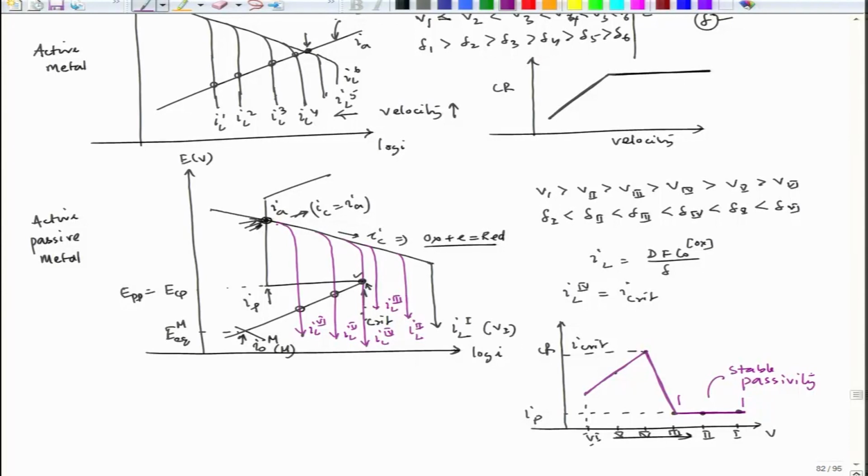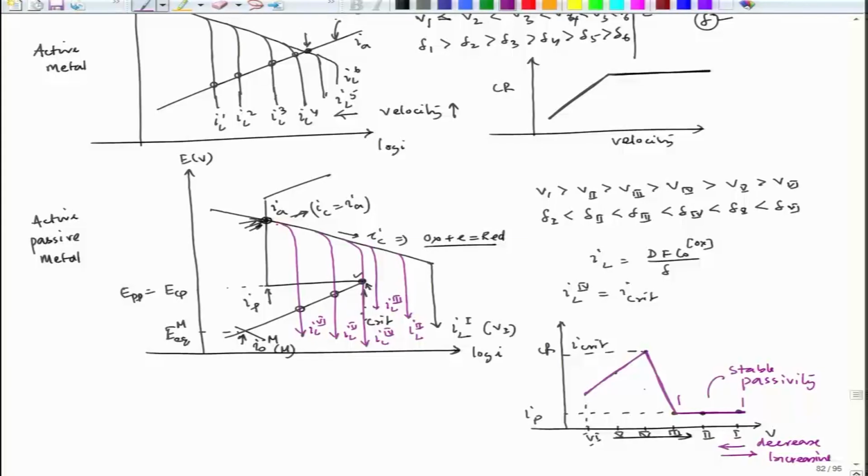So, this is the analysis, and now if I try to see the case where the velocity decreases in this way, the pattern would be, when it reaches 4, if the oxide layer does not get dislodged, my corrosion rate point, when the velocity corresponds to V4, will be here.